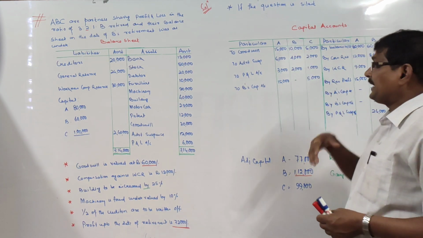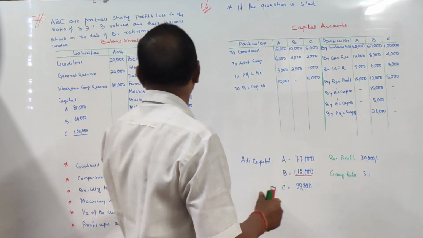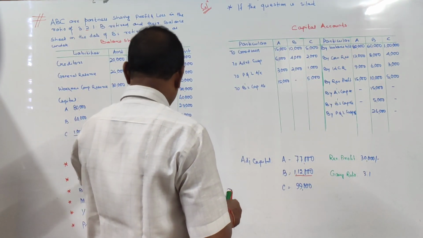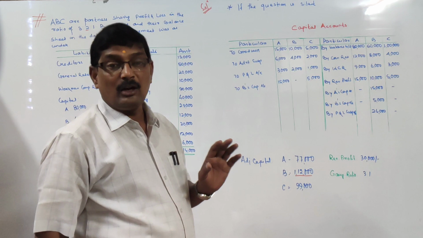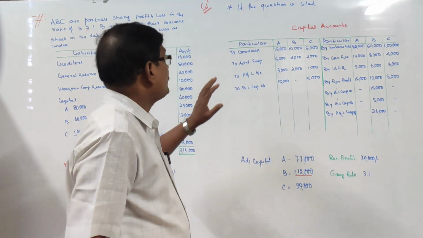Now come to the debit side. Goodwill, existing goodwill is there. Existing goodwill is there, that is 30,000 rupees. That is to be written off among the old partners in the old ratio.